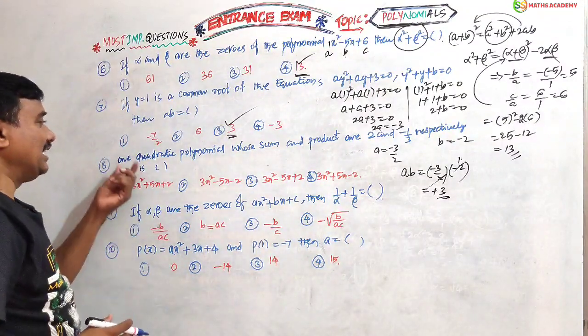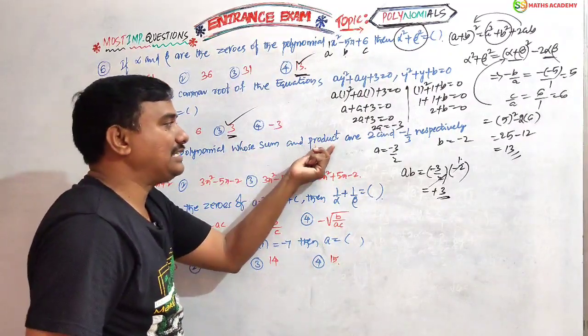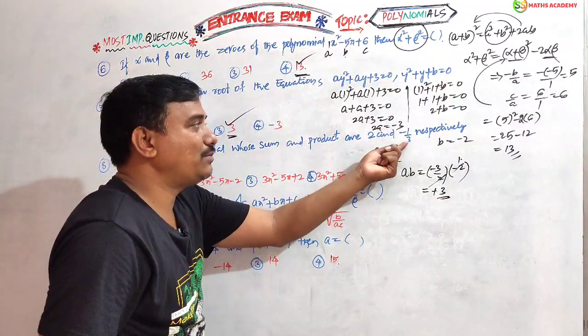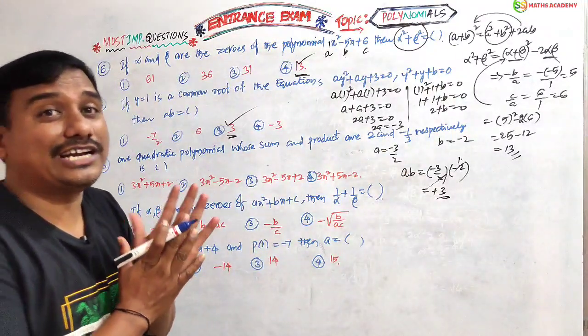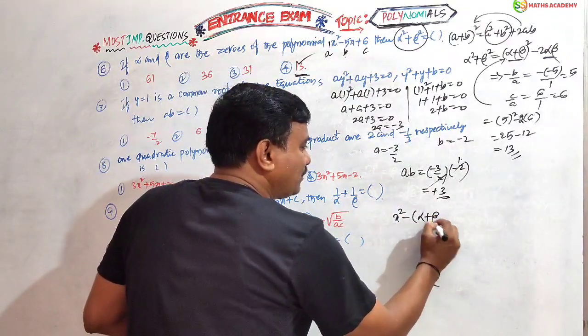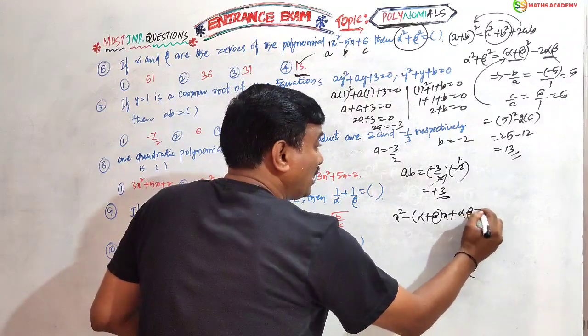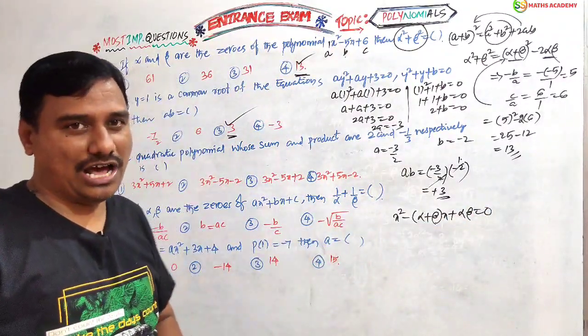Right. Next. One quadratic polynomial whose sum and product of zeros are 2 and minus 1 by 3 respectively. Then find the quadratic polynomial. Oh, this is another good kind of question. When the roots are given, we should find the quadratic polynomial by using this formula, dear friends.